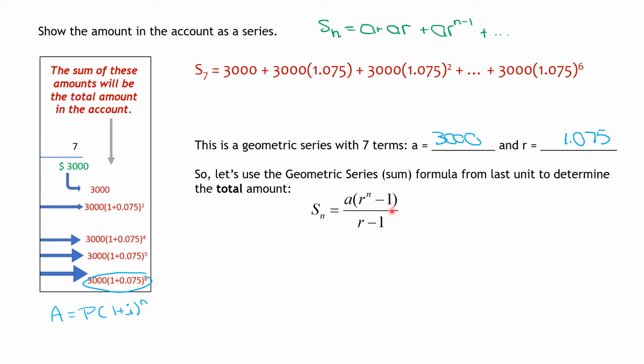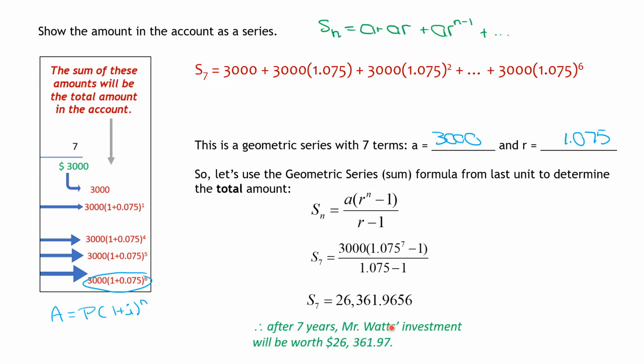So here's that formula, and we're going to sub into it. Our A, what's our A? Well, it's right there, it's 3,000. Our common ratio is 1.075, minus 1. So this was the formula we already know, and you put all of this into your calculator, and you get this number here. But since it's a word problem, we need to answer as a sentence, and the question was originally about Mr. Watts's investment. After 7 years, Mr. Watts's investment will be worth $26,361.97.